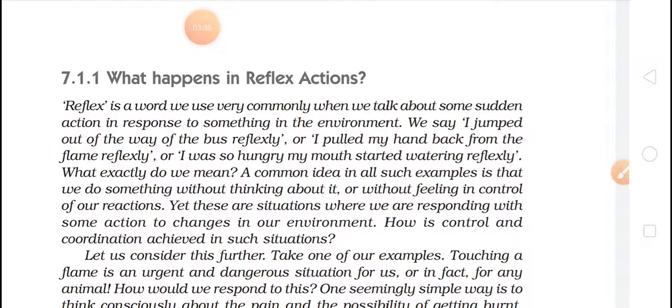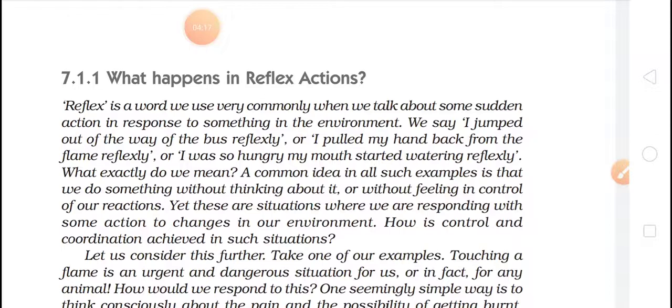We say I jumped out of the way of the bus reflexively, or I pulled my hand back from the flame reflexively, or I was so hungry my mouth started watering reflexively. So these are our reflex actions, which we act on quickly and suddenly, in response to the environment, our surroundings. According to that environment we are taking some action. A common idea in all such examples is that we do something without thinking about it.